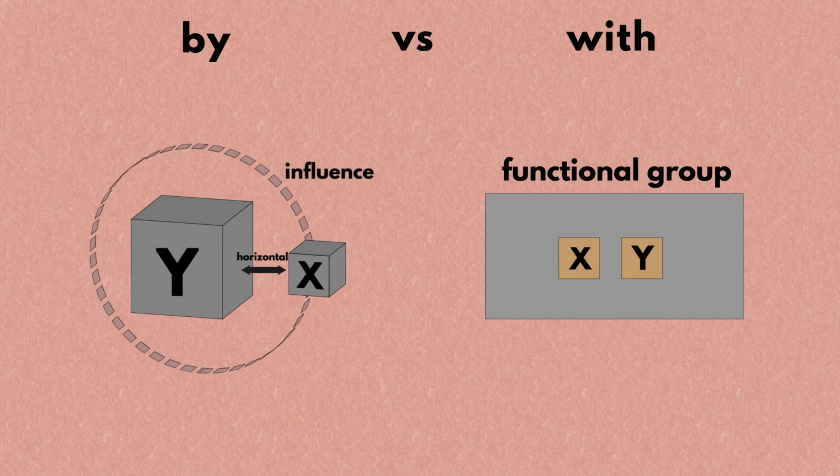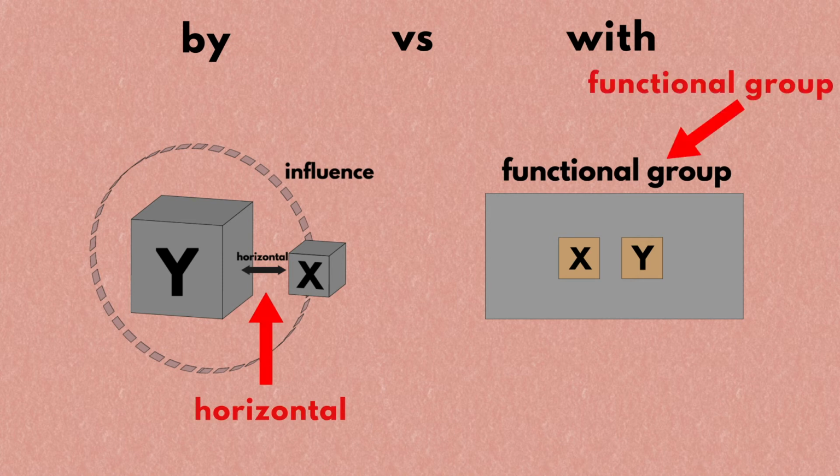You may be wondering, what's the difference between by and with? Because both of them refer to two things being close together. Please remember that with the word by, you have to check whether the two things are close together horizontally, and with the word with, you have to check whether the two things belong to the same functional group.